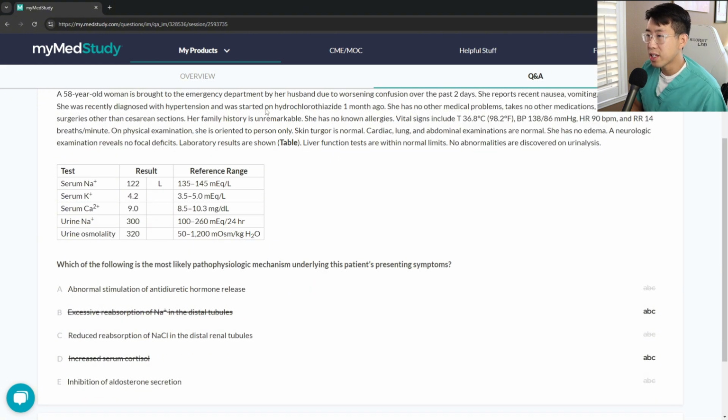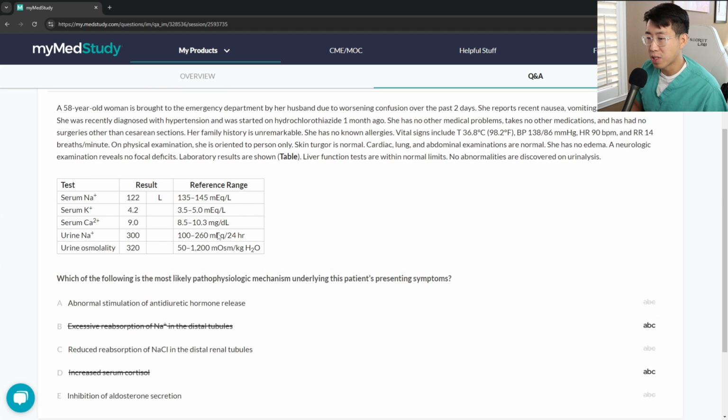I would say, in the setting of starting hydrochlorothiazide a month ago, that definitely could make you think this is probably related to the thiazide diuretic that she just started. And that could also cause high urine sodium. It would also cause high urine osmolality because basically the body thinks it's volume down.